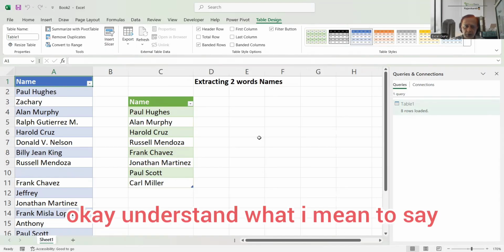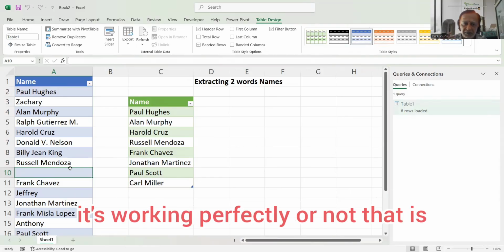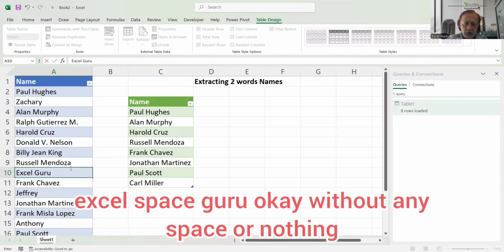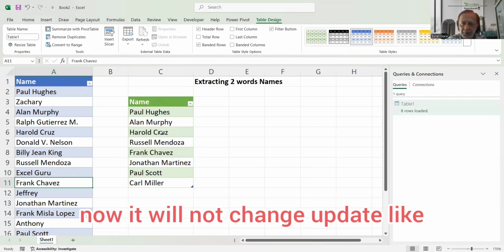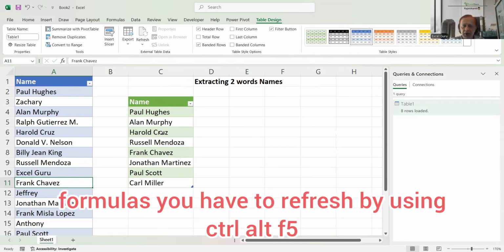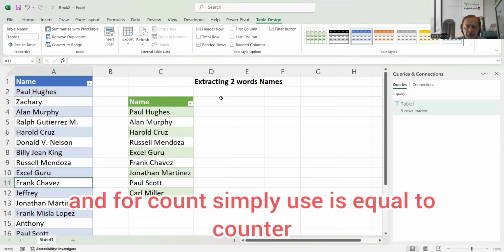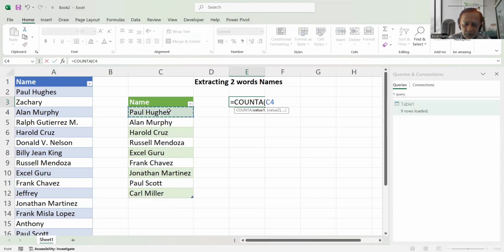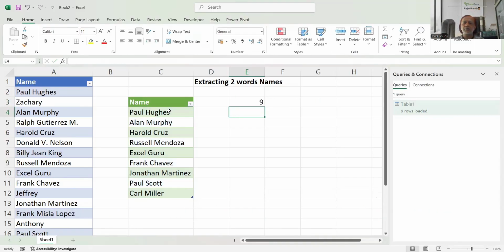Understood what I mean to say? Here I will add something and check whether it's working perfectly or not: Excel space guru, without any extra space. Now it will not update like formulas. You have to refresh by using Ctrl+Alt+F5. Here it is. And for the count, simply use =COUNTA, close parenthesis, Enter. Total 9 now.